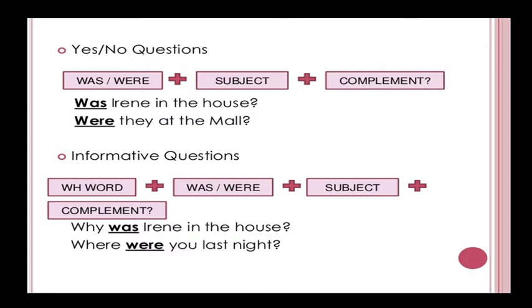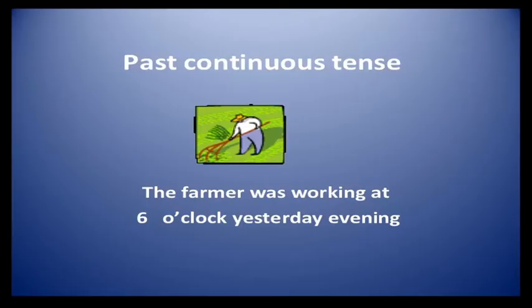Yes or no type questions. Was or were plus subject plus ... For example, was Aaron in the house? The answer for these questions is yes or no. For the WH questions, why was Aaron in the house? Where were you last night? So these are informative questions. That is the first one, the yes or no type question.